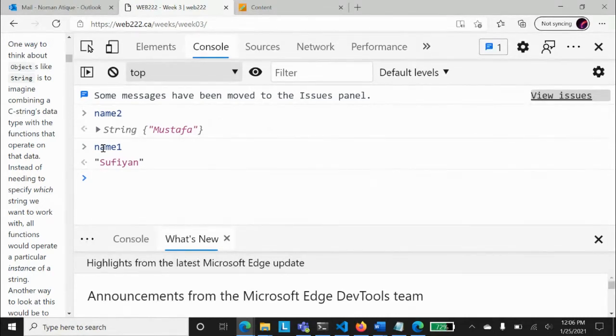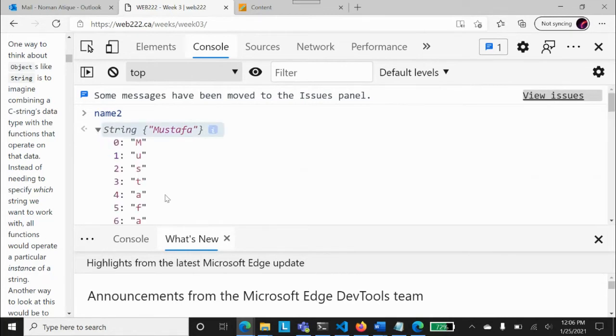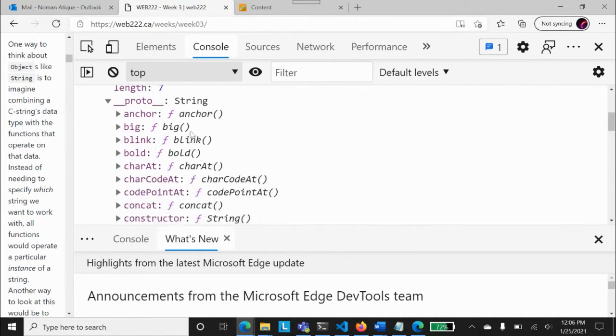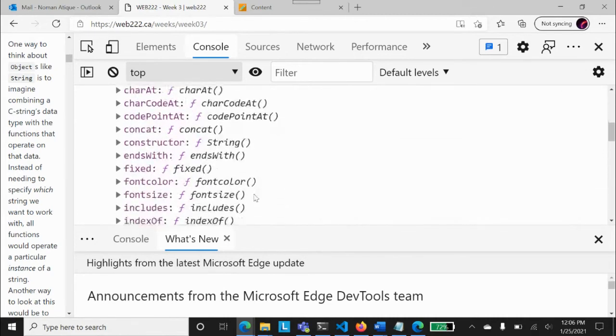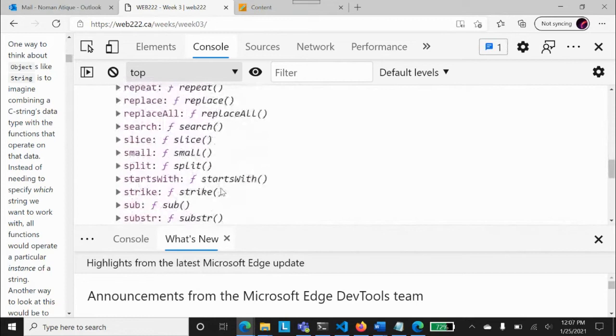Khushwant, do you know what we are talking about? That I have not created it as a new string object, and that's why it is not showing the same string thing over here, how it is showing over here. You got my point? Now listen about it. See here, what are the functions available to this? Anchor, bake, blink, so on. Let's talk about one of them.